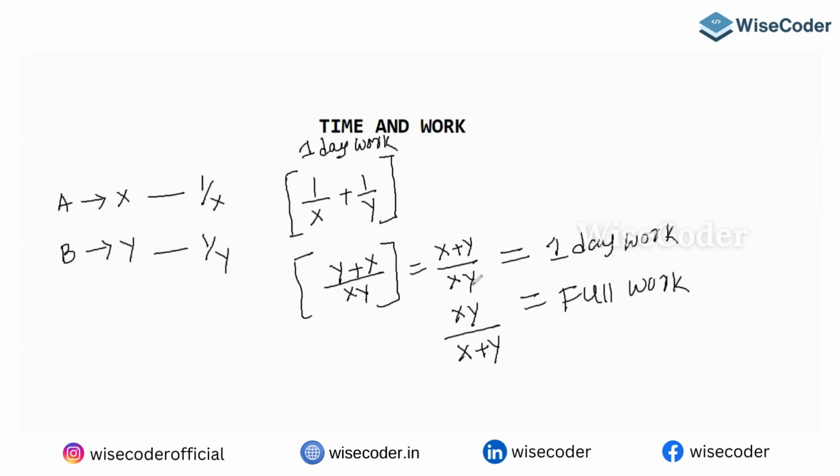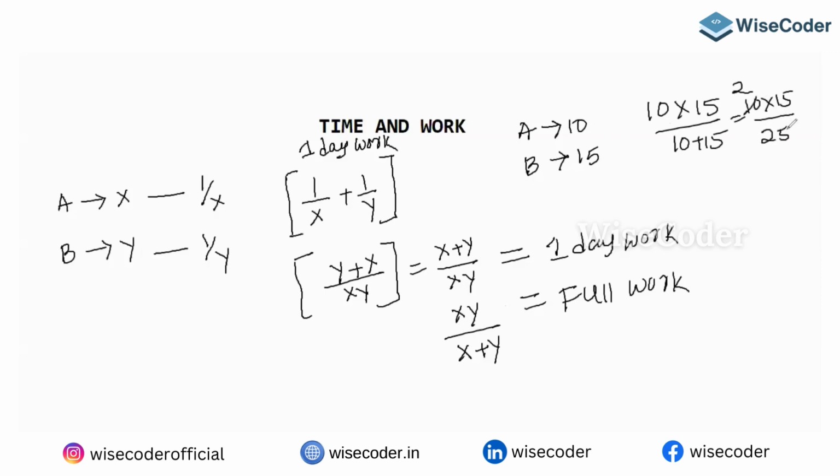If you look at the earlier question, A is taking 10 days, B is taking 15 days. If they are working together, in how many days will the work finish? That is nothing but product of the days by sum of the days. The sum is 10 plus 15. Don't multiply it, if you multiply, you are gone. Try to cancel here itself. 5 2s are 10, 5 3s are 15, then 3 2s are 6 days. See how we can solve it easily.